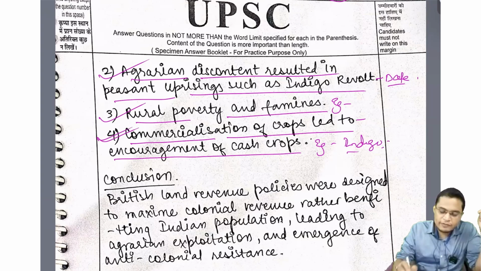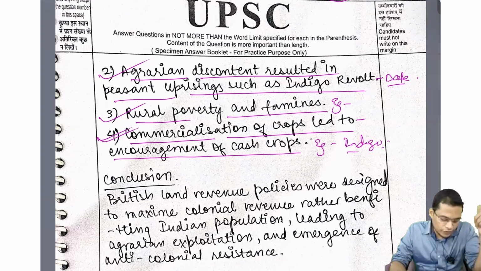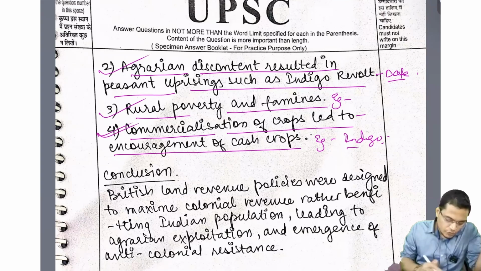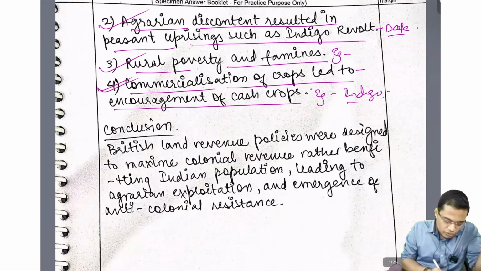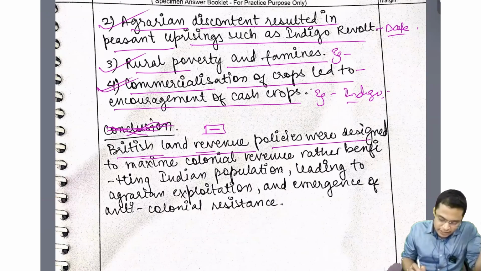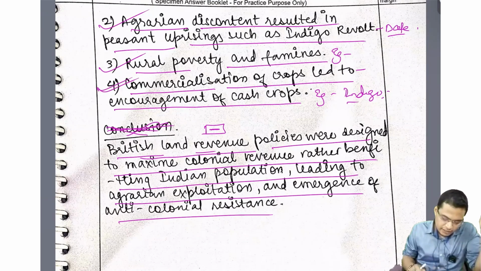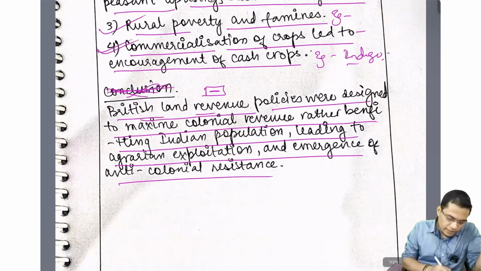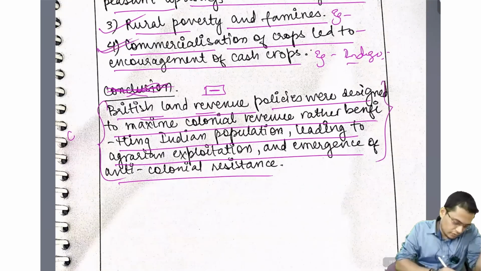And I think there is a famous famine in Odisha also, that is called Nonko Durvikyo. You can give this example as well. British, you do not need to write this conclusion, you can avoid that. Directly you can start the conclusion from here. So it is clearly visible that you have written a new paragraph. British land revenue policies were designed to maximize colonial revenue rather than benefiting, leading to the organized exploitation and emergence of anti-colonial sentiment. This is very good. Good conclusion.